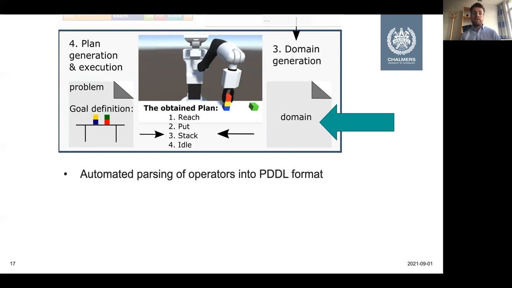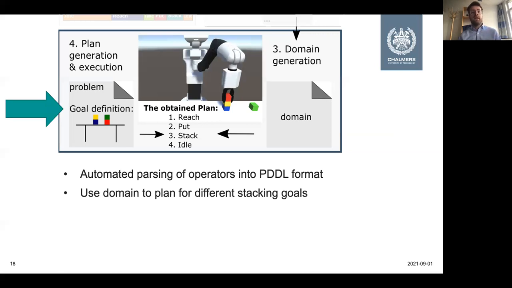And again, I want to stress that this step is completely automated, so we do not need any human effort or time to generate the domains. Also, our operator list is generic, so we could easily add different parsers to other kinds of domain descriptions if we would like to adopt a planning algorithm that does not comply with the PDDL format.